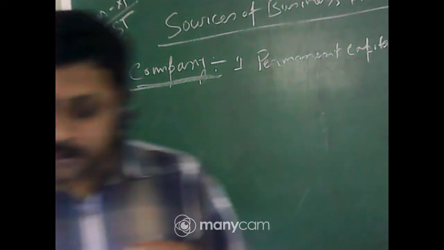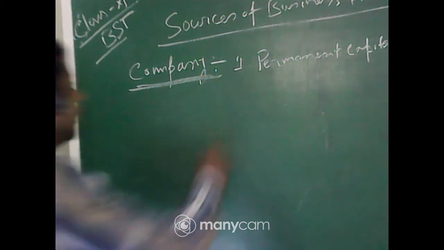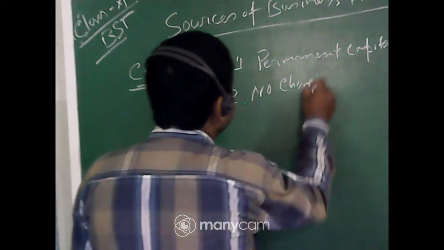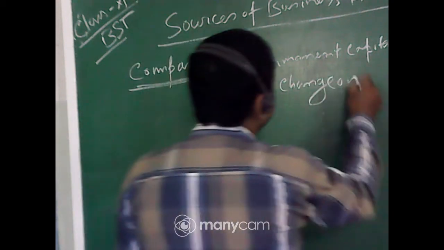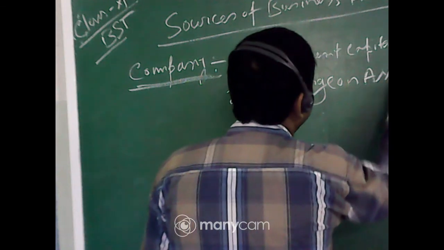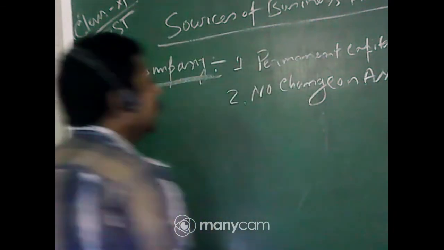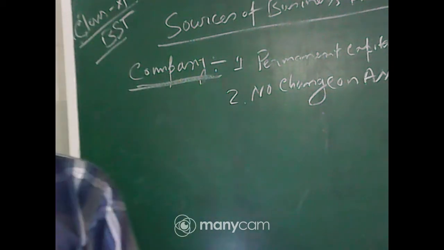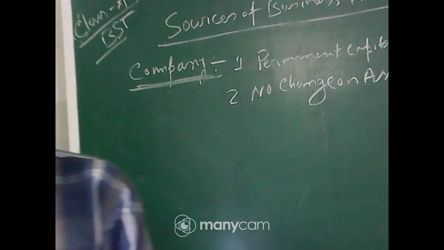Now, no charge on assets. The second point is no charge on assets. What does that mean? Whenever you take a loan, you have to mortgage something to your financial institution.